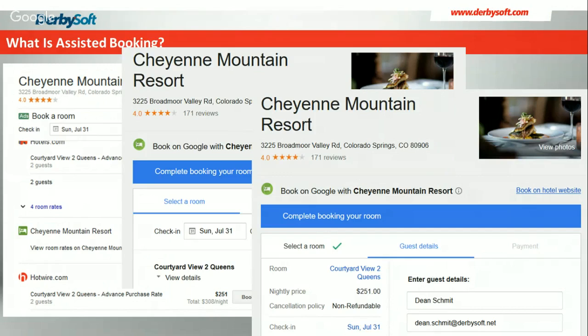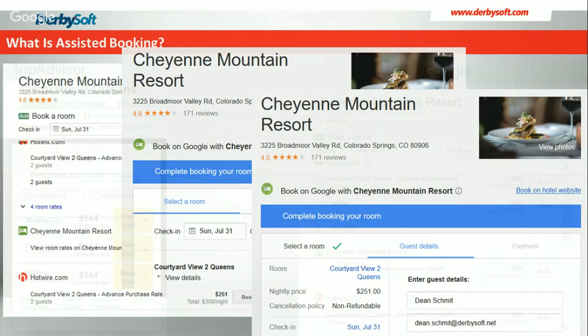So again, we found that it worked very well within Google. And there are a number of other travel sites out there that have or are in the process of adapting it as well. For today's webinar, we're going to talk primarily about TripAdvisor and Google, since for this audience, those will be the primary ones that everybody is looking at.